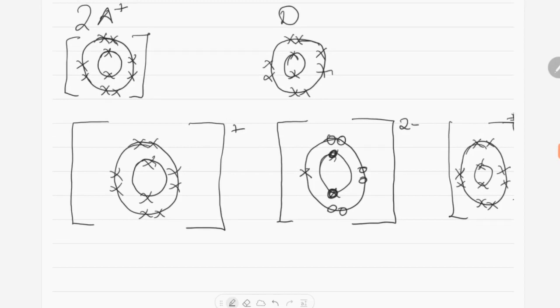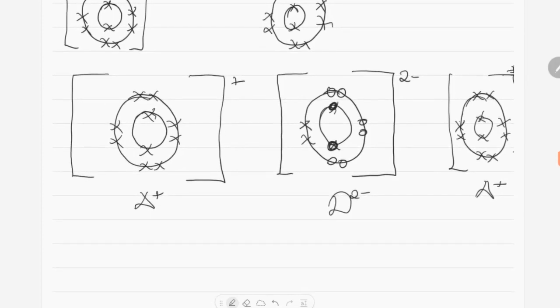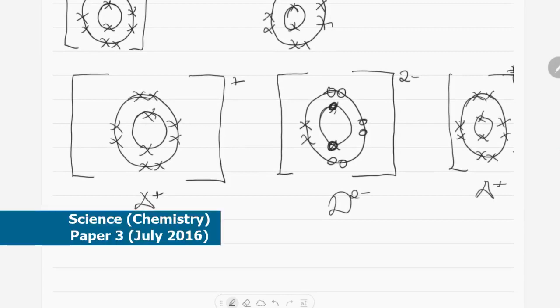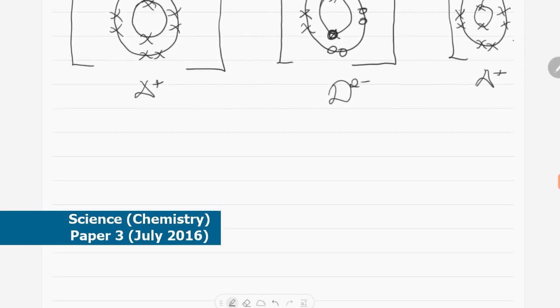So what happens in this case is that these 2 atoms, atom A and atom A, will lose an electron each, and then these 2 electrons which have been lost by 2 atoms of A will be picked by D to form an ion. So this is an ion, that is an ion, and this is how you use the dot and cross diagram. So the dot is on the D, and for A, we've used the crosses to symbolize the electrons.